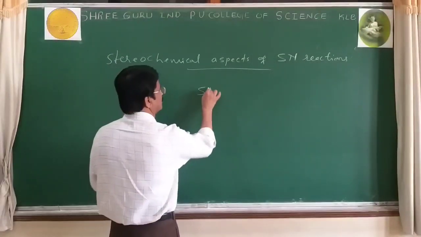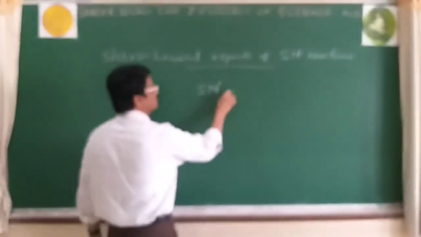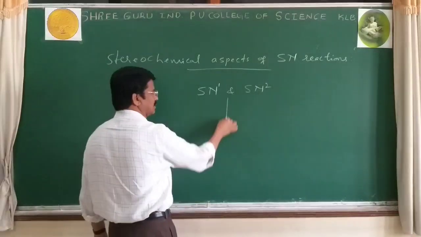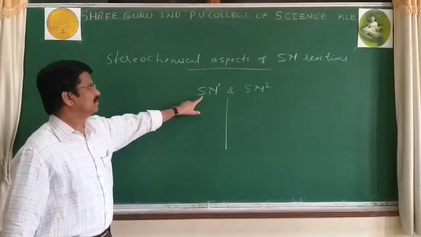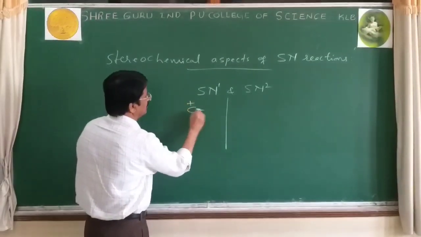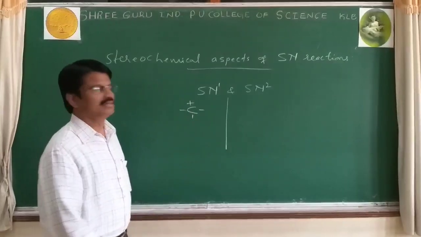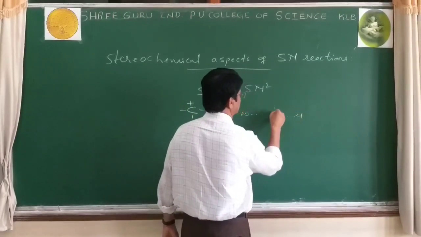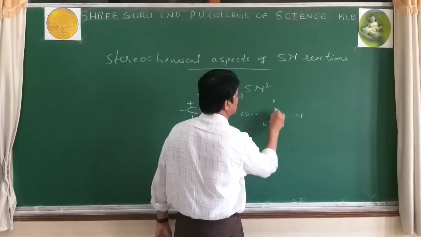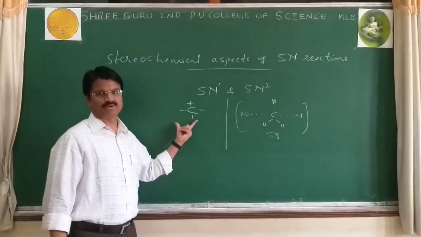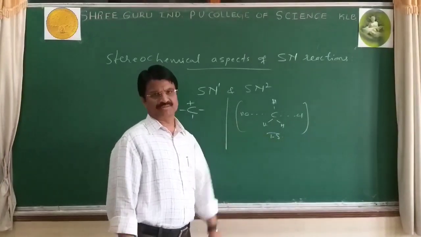So in the last video, I explained about two mechanisms, SN1 and SN2 mechanisms. And there I covered that in SN1 there is a formation of carbocation, and in SN2 a transition state formation.